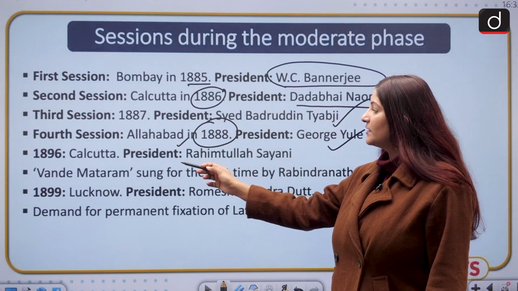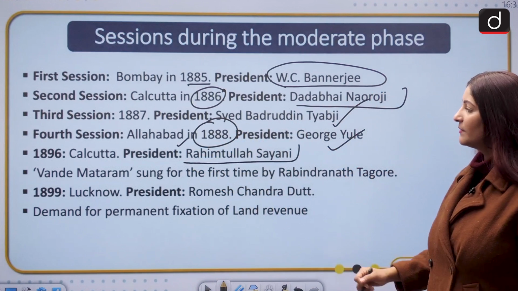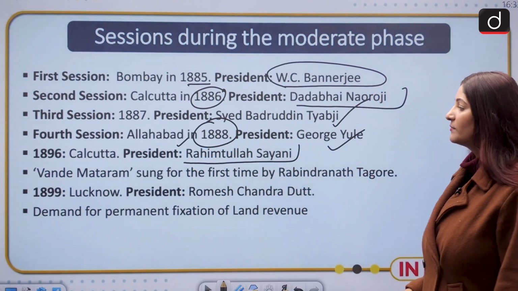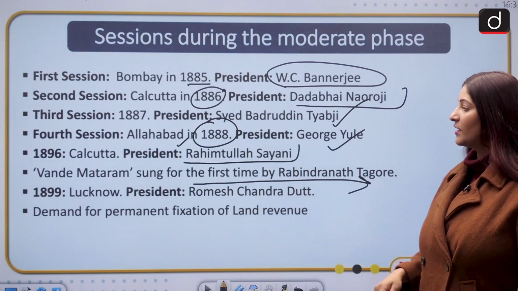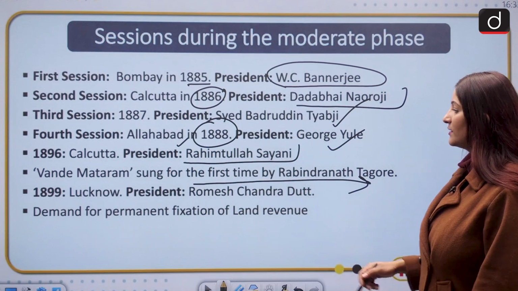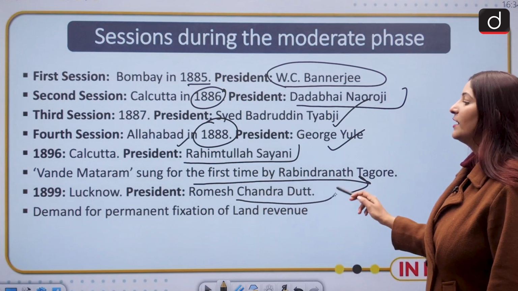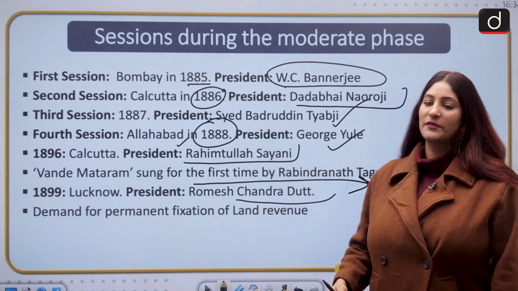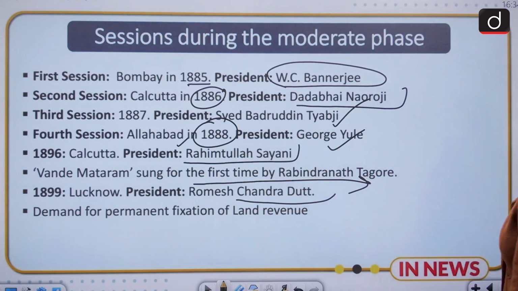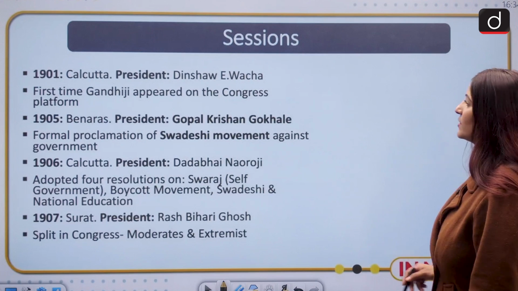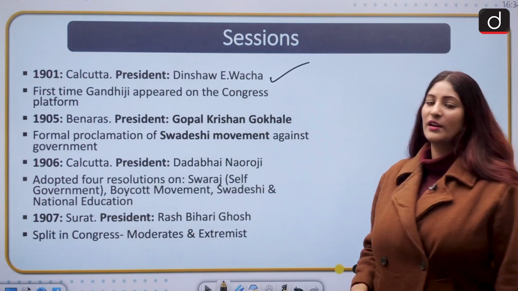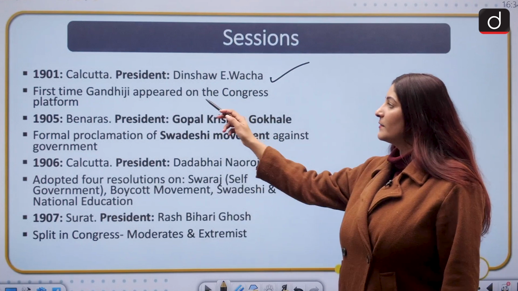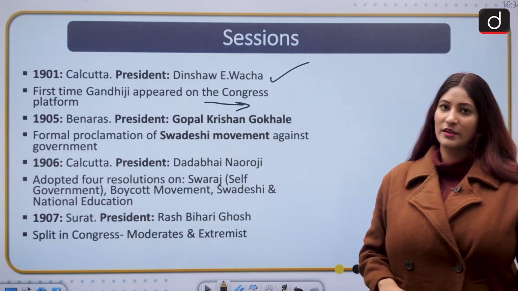1896, in Calcutta, President was Rahimtullah Sayani. And here the national song Vande Mataram was sung, by Rabindranath Tagore. In 1899, it was in Lucknow. President was R.C. Dutt. And here the demand for permanent fixation of land revenue was raised. Then the next session was in 1901 in Calcutta. President was Dinshaw E. Wacha. Here, for the first time, Gandhiji appeared on the Congress platform.